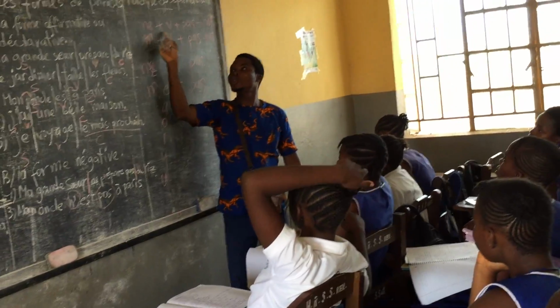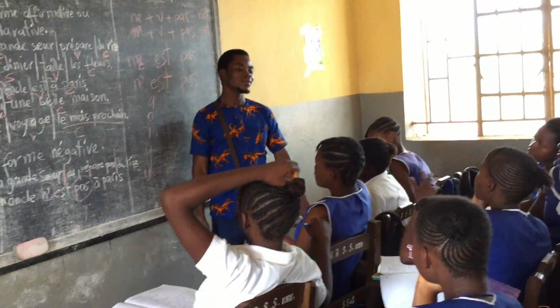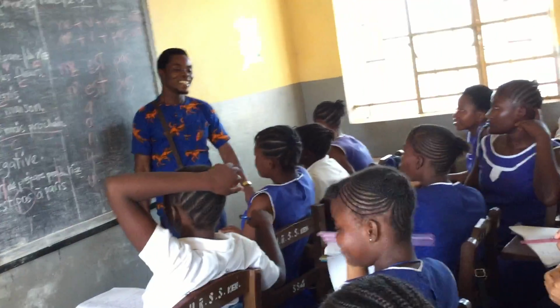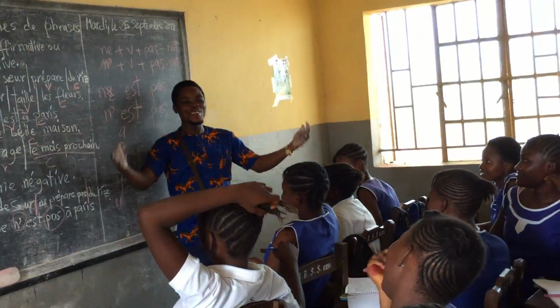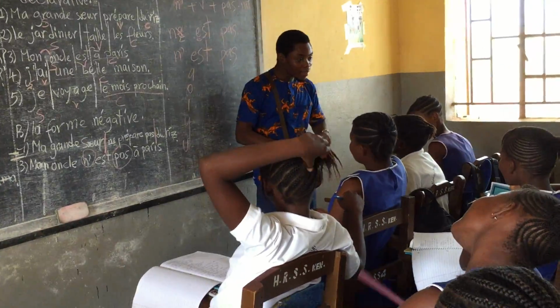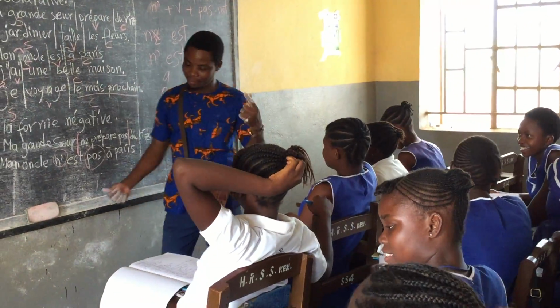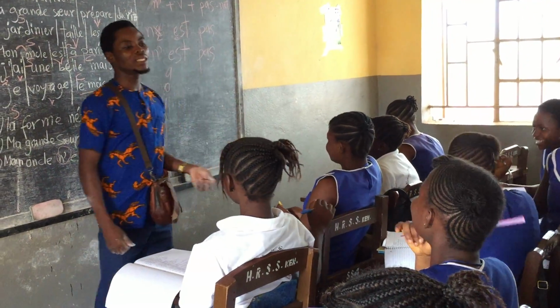So in which case do you use ne like this? It's when there is no vowel in the verb. Not like that. It is when the verb starts with a consonant. Very simple. The opposite of a vowel is a consonant. That is it. So this one is very important.